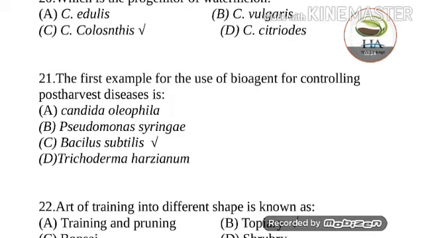Next question is, the first example for the use of bioagent for controlling the post-harvest disease is. Options are Candida oleophila, Pseudomonas syringae, Bacillus subtilis, and Trichoderma harzianum. Answer of this question is Bacillus subtilis, which is the first example for the use of bioagent for controlling the post-harvest diseases.